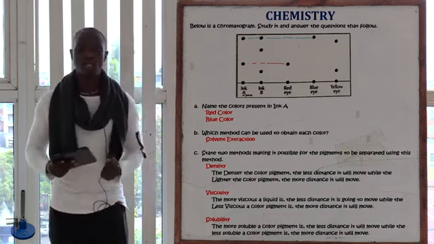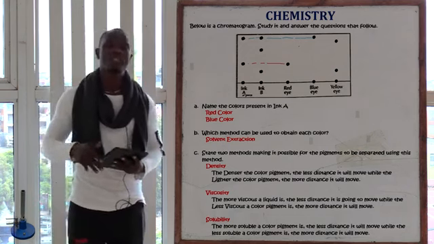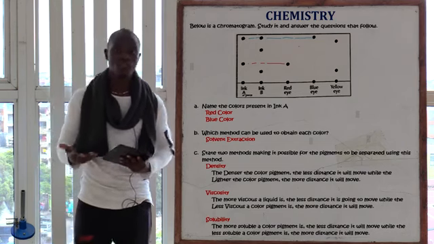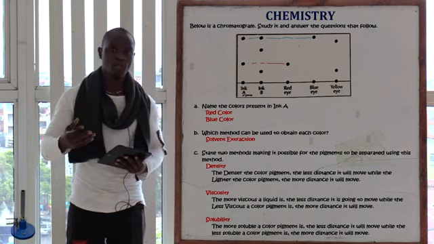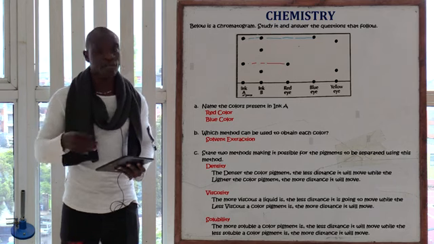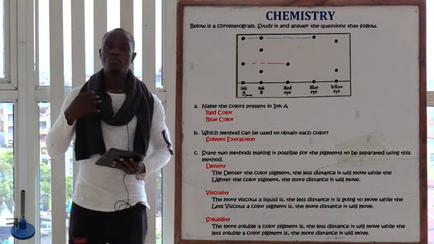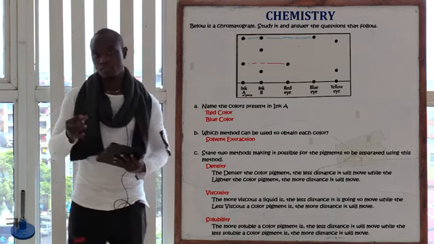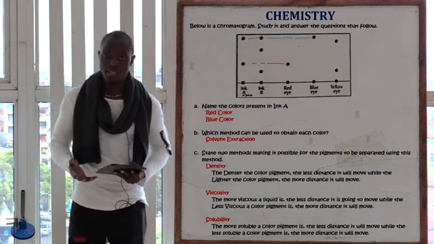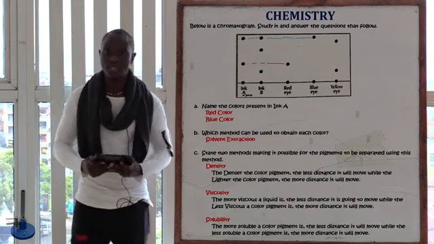For viscosity here, we can compare between porridge and water. So what is viscosity? Viscosity is the ability of a liquid to flow. That is viscosity in terms of physics. Now in this case, if a pigment is more viscous, like for example the porridge, it's going to move a very short distance and then stop. But if a pigment is less viscous, for example water, it's going to move a very long distance.